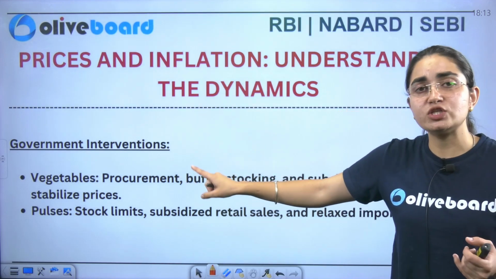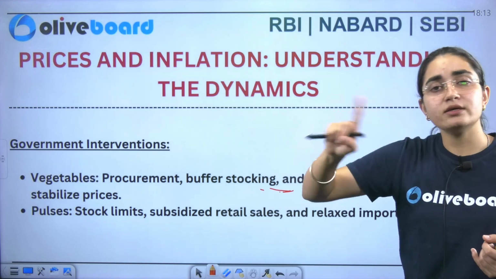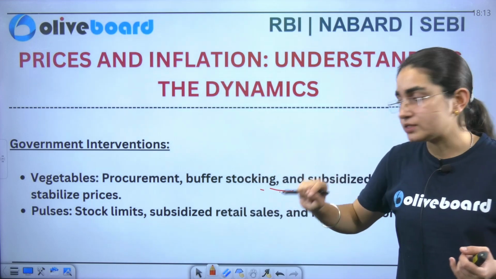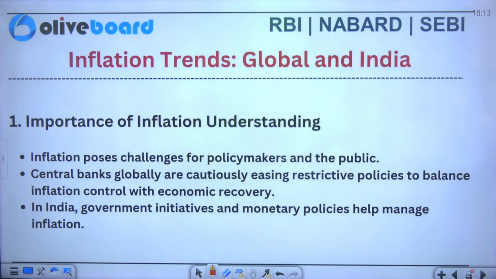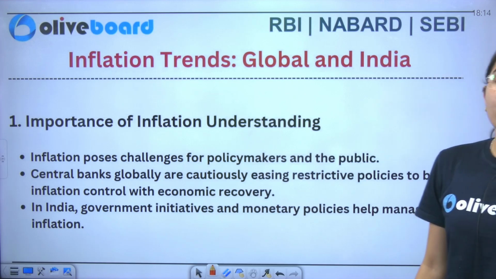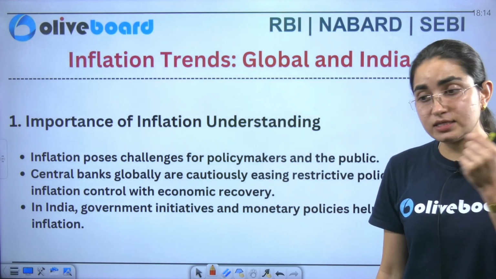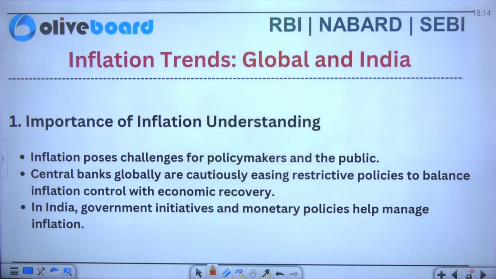Now this was the case of vegetables, as in we talked about onion and tomato. Now we'll jump on to the pulses. So pulses includes your stock limits, subsidized retail rates, and relaxation in the import policies. Okay. Now we'll talk about the importance of understanding inflation. Why is it important to understand inflation, or why is inflation important? So you can see here that inflation poses various challenges for the policymakers and the public.